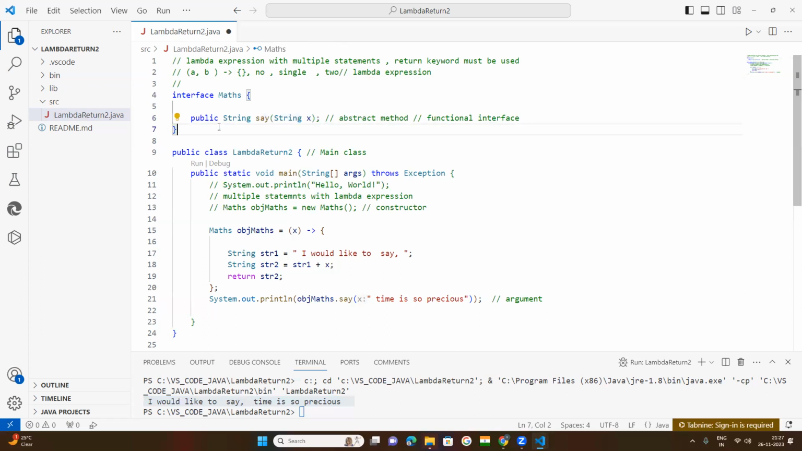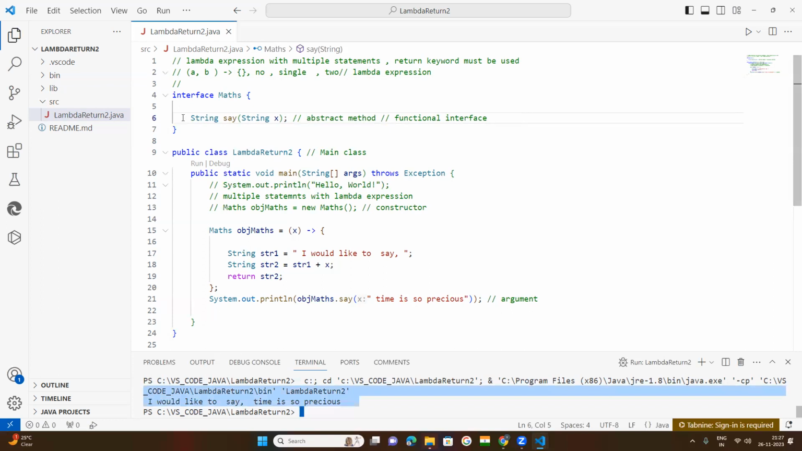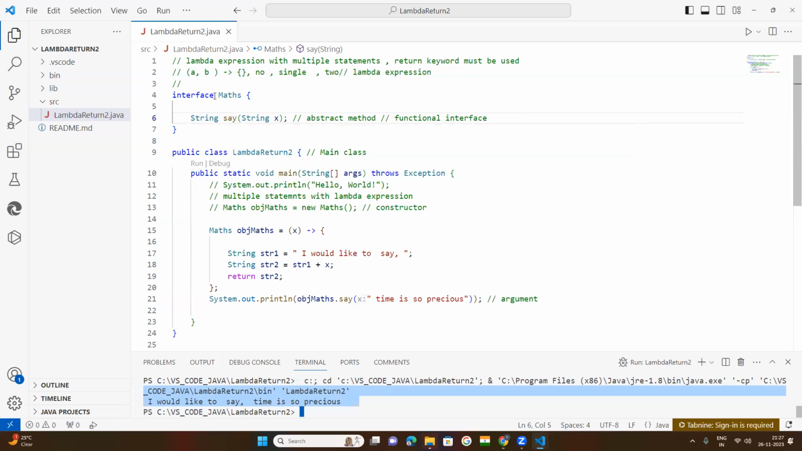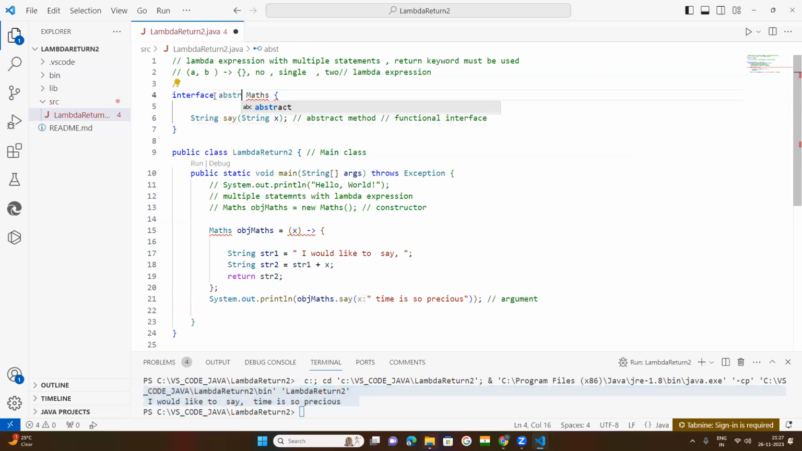I told you that an abstract method is by default public and abstract. So there is no need to keep the public keyword; still you will get the answer, there is no issue. An abstract method need not be declared as public and abstract. In an interface class, there is no need to keep the abstract keyword here. So whenever one interface class has only one abstract method, that is called a functional interface.